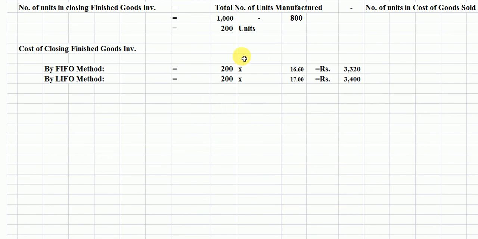Now we have to multiply 200 units with the rate of the FIFO method and LIFO method. The FIFO method is 200 multiplied by 16.60. The cost value of closing finished goods inventory is 3,320 rupees, and by the LIFO method, 200 units multiplied by the given rate of 17 rupees per unit. The final answer is 3,400 rupees. This is the closing finished goods inventory. Students, we have found out the second requirement also, the cost of closing finished goods inventory.